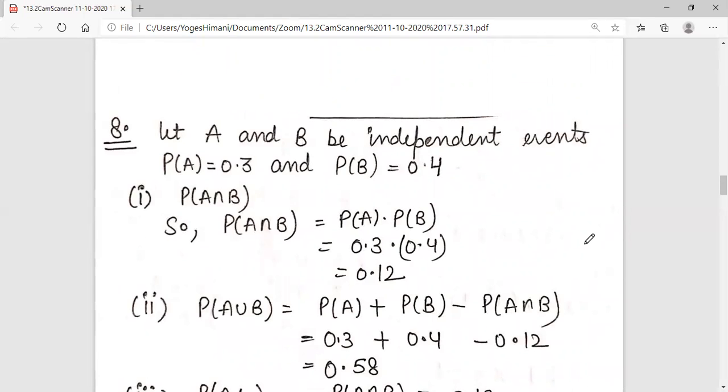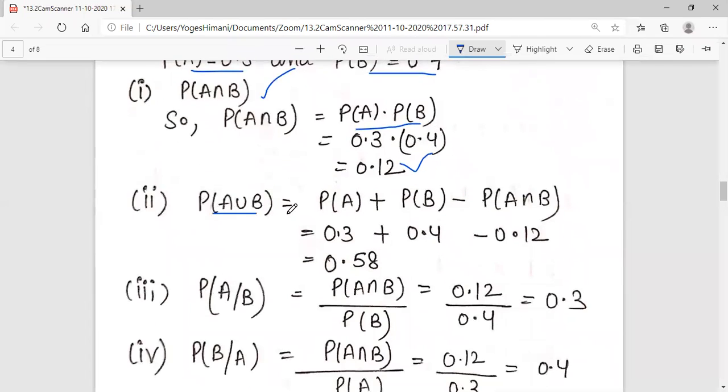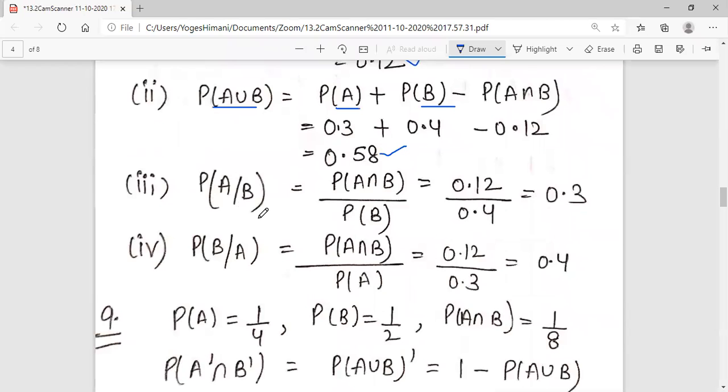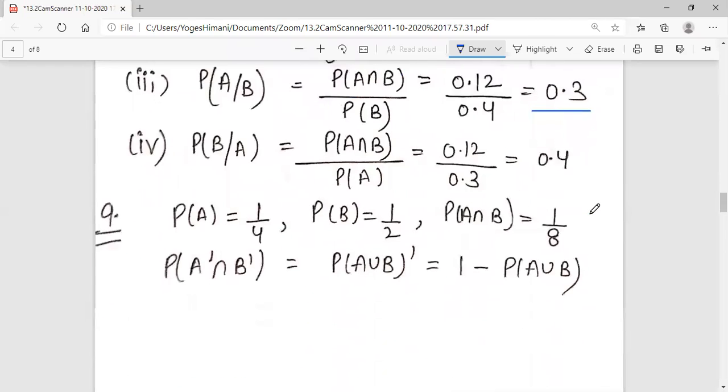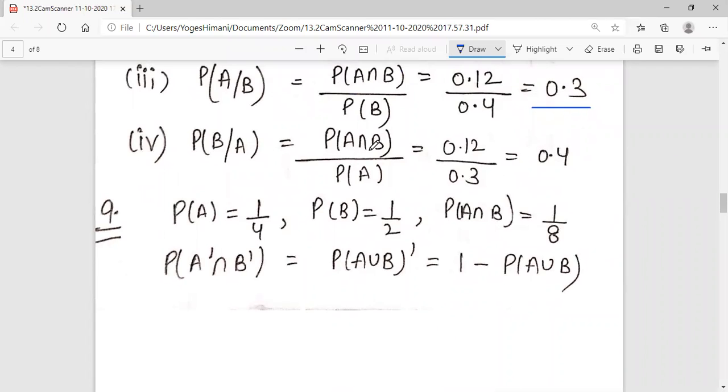Now, question number 8, A and B are independent. It means they are already independent, so the intersection is equal to P of A into P of B. Now, P of A is 0.3, P of B is 0.4. Find the intersection: multiply both of them. That is your intersection. Find P of A union B. The formula is P of A plus P of B minus P of A intersection B. That is 0.58. The A by B formula, which we used in the last exercise: P of A intersection B upon P of B, 0.12 upon 0.4, is equal to 0.3. P of B by A, P of A intersection B upon P of A, is equal to 0.12 upon 0.3, which is equal to 0.4.